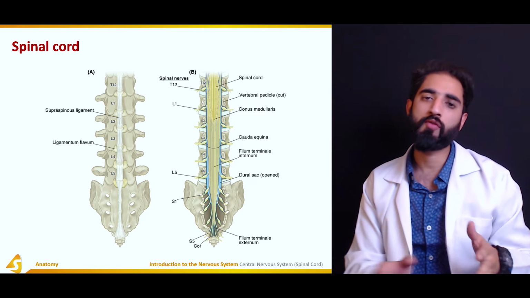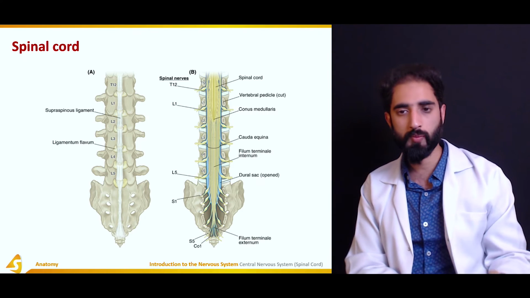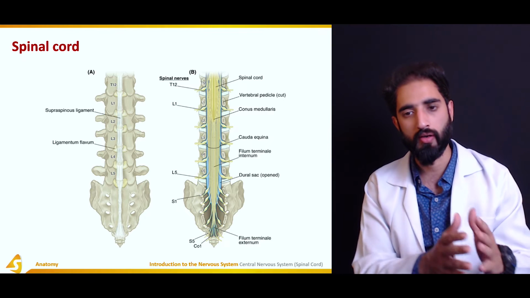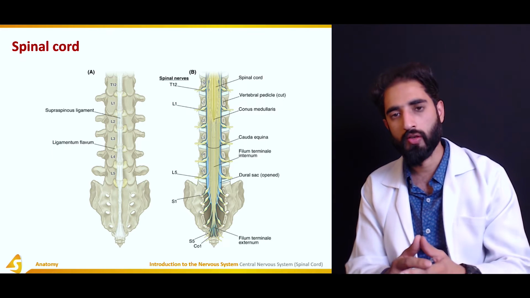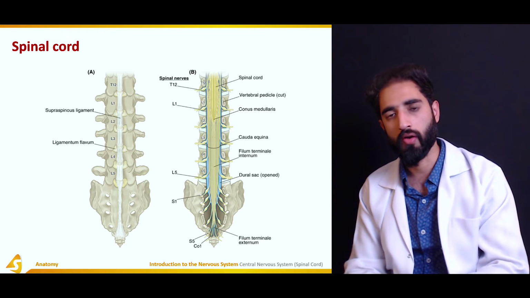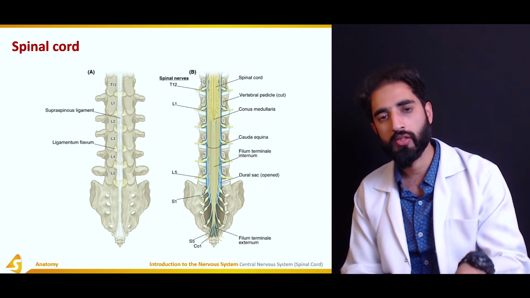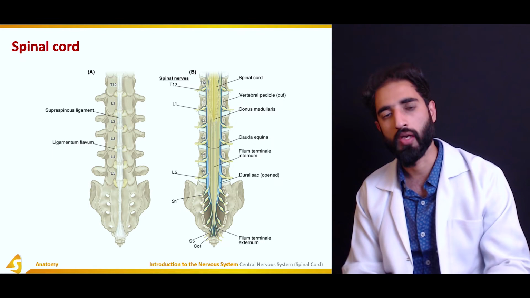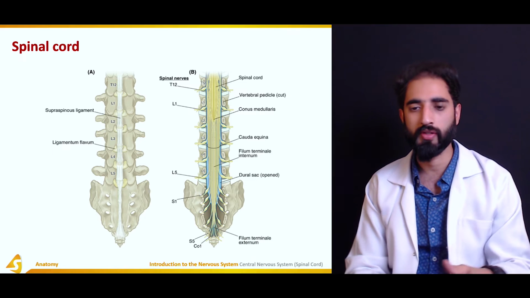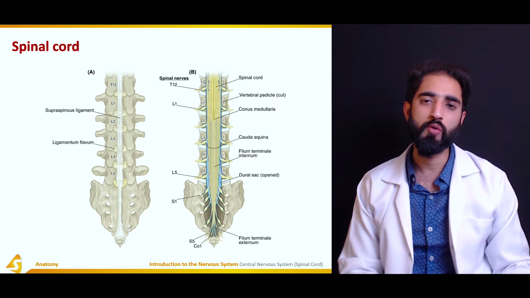So there is a difference between these three terms: the conus medullaris, the tapering off of the spinal cord; the cauda equina, the collection of the spinal nerves beneath the termination of the spinal cord; and the filum terminale, the extension of the pia mater after the termination of the spinal cord. These are three different things which are usually confused by students.